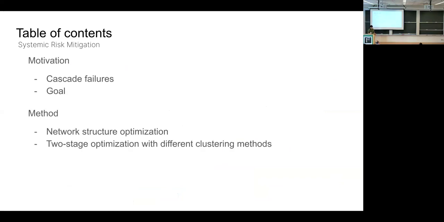All right, so back to research. Today I'm going to talk about system risk mitigation. I'll first talk about what system risk or cascade failure is, and then the goal of our optimization approach. We want to make the network stronger, basically. Then the method: the network structure optimization method that we have, and also a two-stage approach that can address some of the concerns of the original optimization method. And then finally, the results. I'm going to show the results for random networks and also a real-world network built from real-world financial data. All right, so let's go.